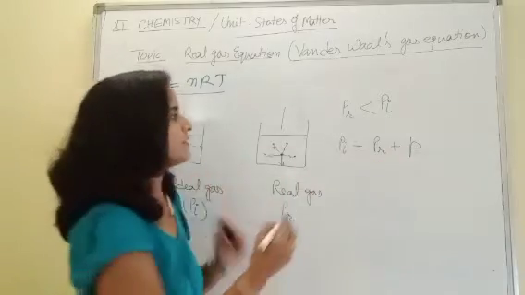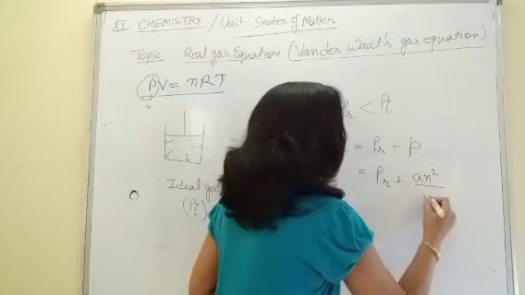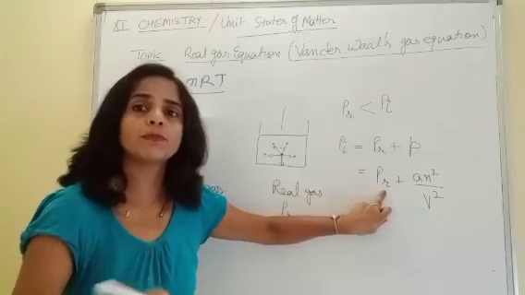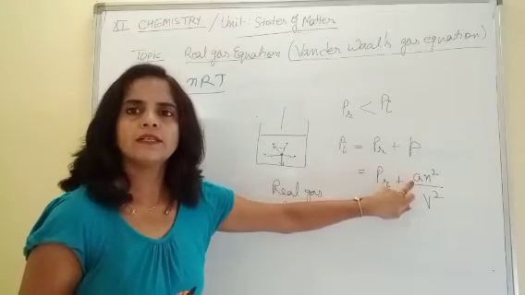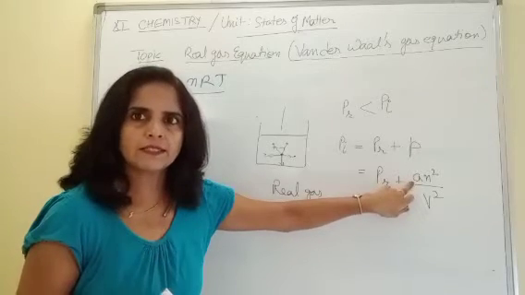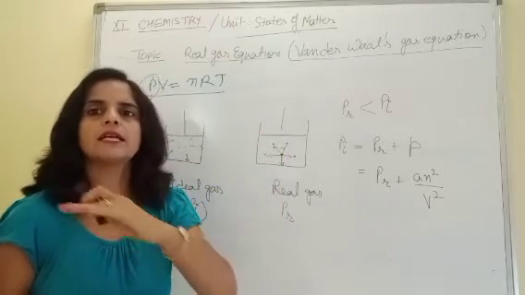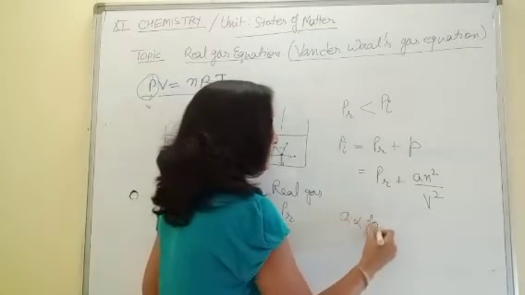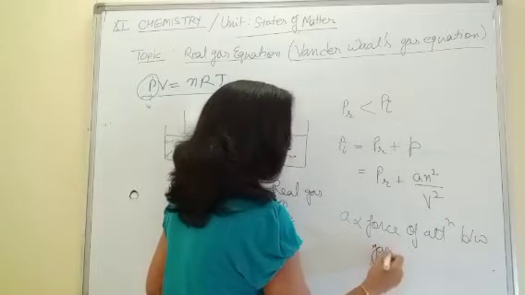This correction factor given by van der Waals, that is a n square over V square. Here, P_R is the real pressure, or you can say observed pressure, experimental pressure, any term you can use. A is a van der Waals constant which tells about attractive forces between gaseous particles, because the decrease of pressure is due to presence of these attractive forces between gaseous particles. So A is directly proportional to force of attraction between gaseous particles.